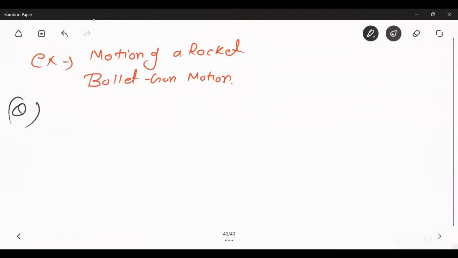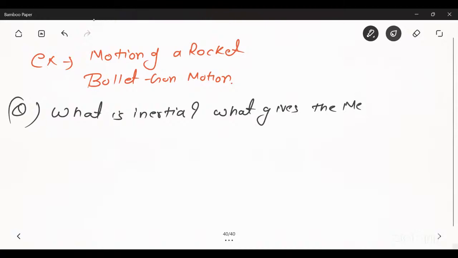The next previous year question is, what is inertia? What gives the measure of inertia? So what is inertia?